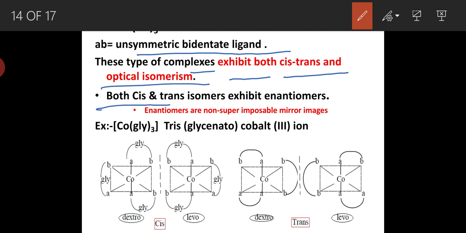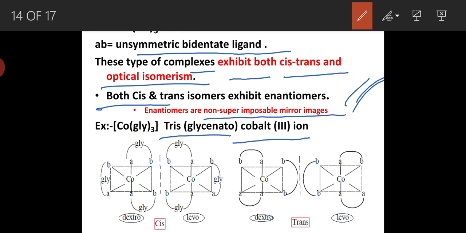Both cis-trans isomers exhibit enantiomerism. What enantiomers are, we already discussed: non-superimposable mirror images. An example of this type of complex is tris glycinato cobalt 3 ion.